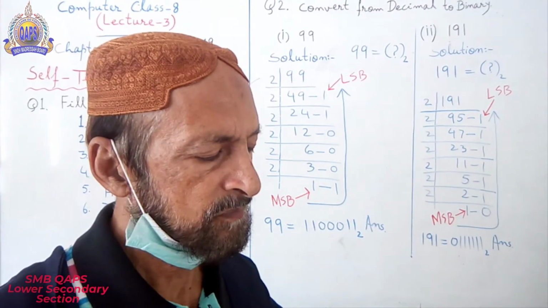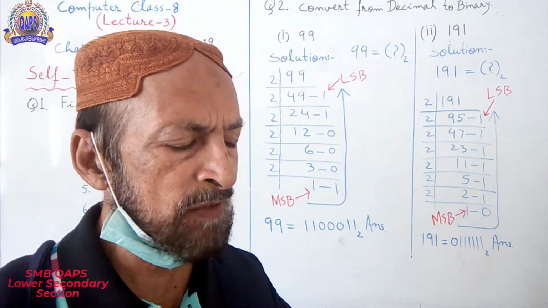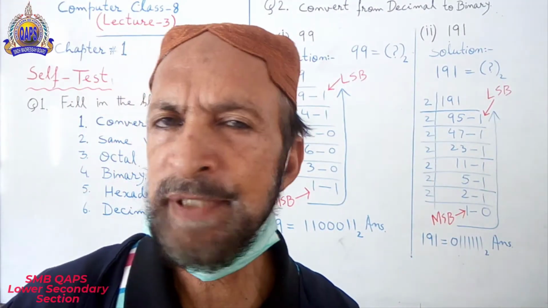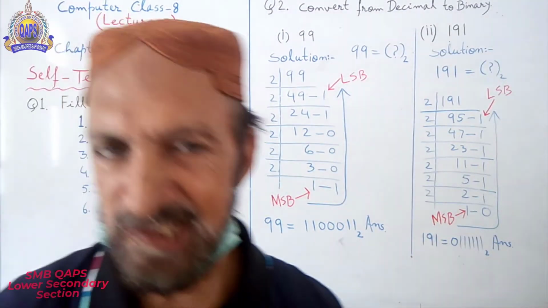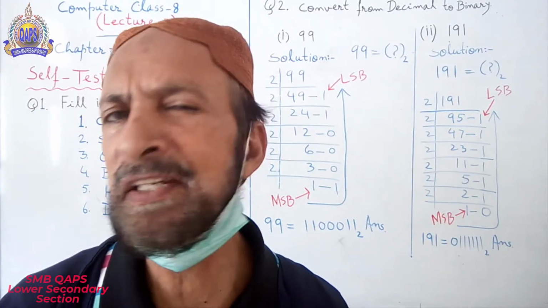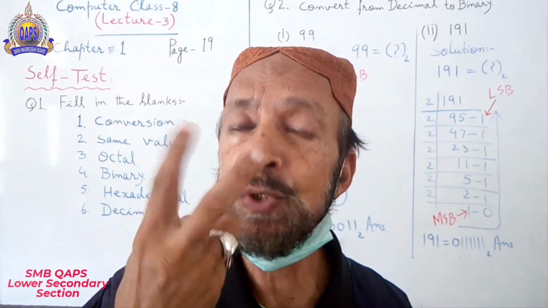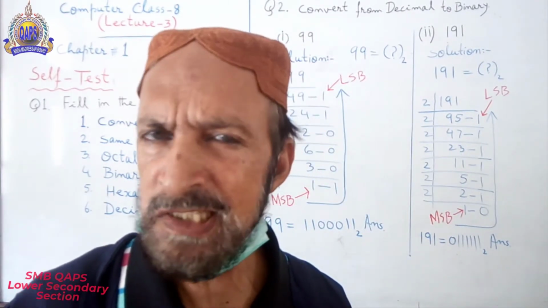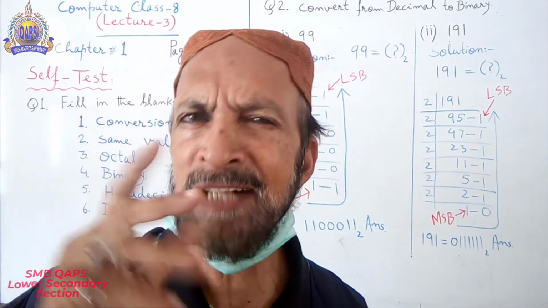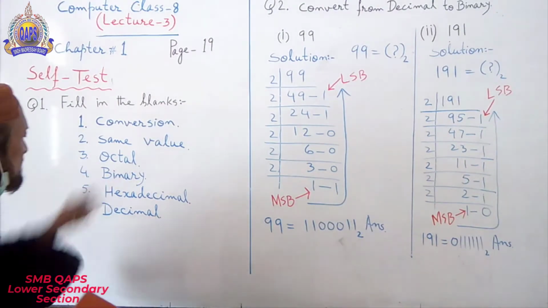Number 4. There are 2 numerals in dash number system. Everybody knows about that from class 6, class 7 and now class 8. What is that? Binary. Binary has only 2 digits. What are those digits? 0 and 1. Only 2 digits and nothing. So the answer is binary.